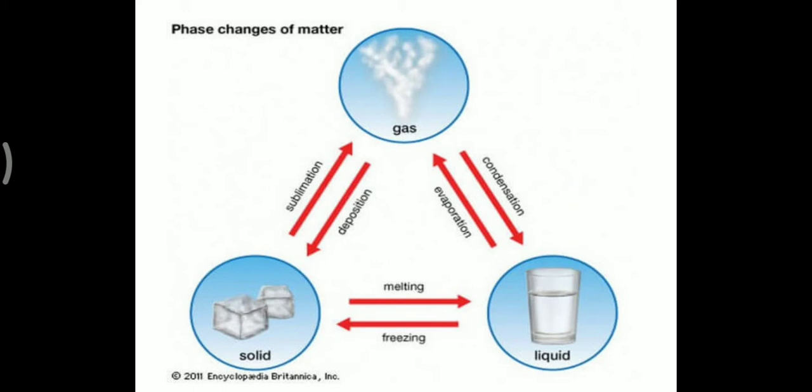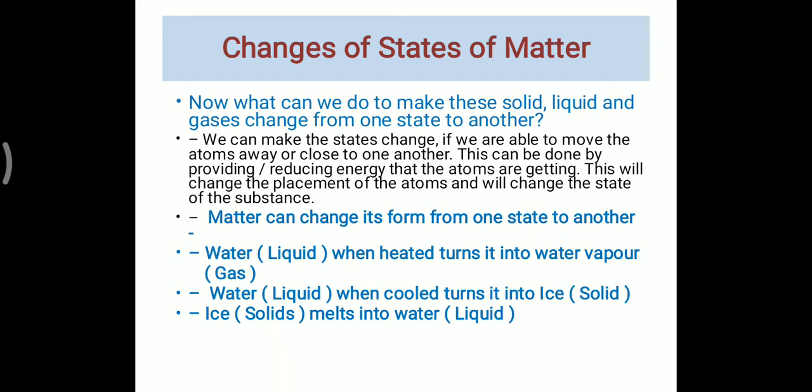So all these three states of matter can be interchanged by heating or cooling. Now, what can we do to make solid, liquid, and gas change from one state to another? As I've told you, students, we can change matter from one state to another by heating or cooling.